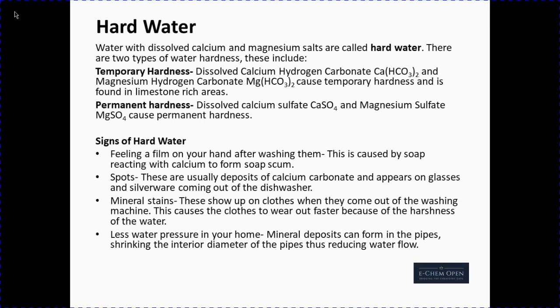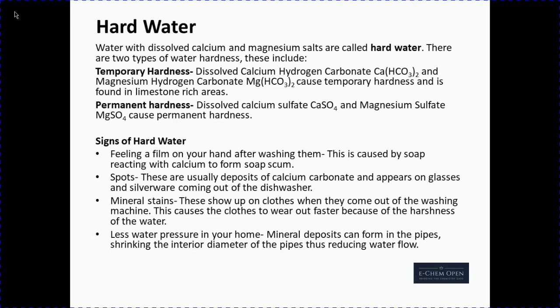Signs of hard water. Feeling a film on your hand after washing them. This is caused by soap reacting with calcium to form soap scum. Spots. These are usually deposits of calcium carbonate and appear on glasses and silverware coming out of the dishwasher. Mineral stains. These show up on clothes when they come out of the washing machine. This causes the clothes to wear out faster because of the harshness of the water.